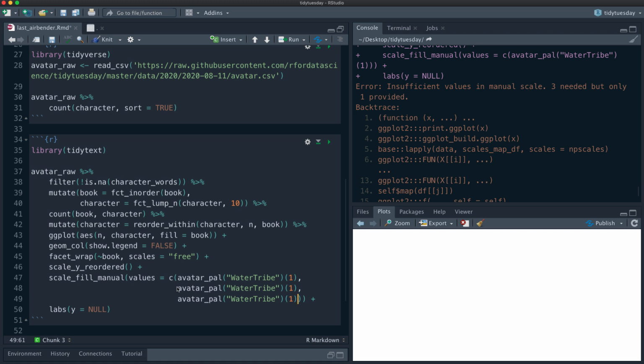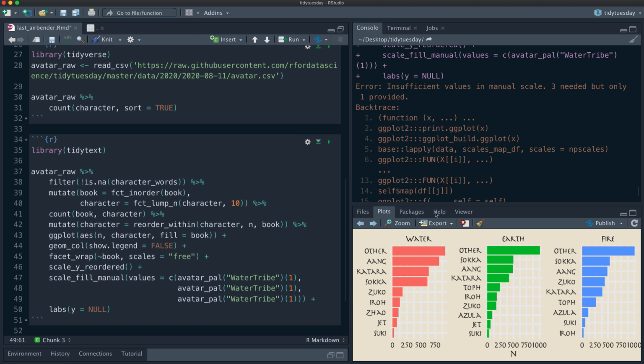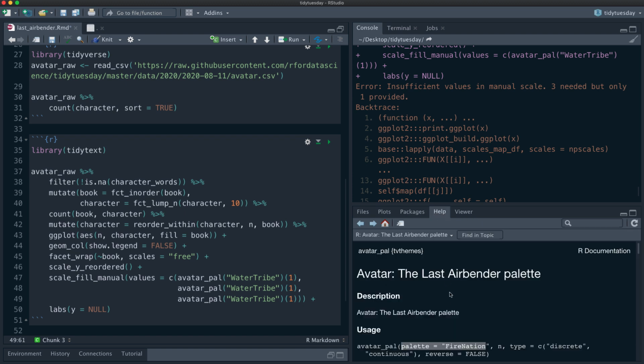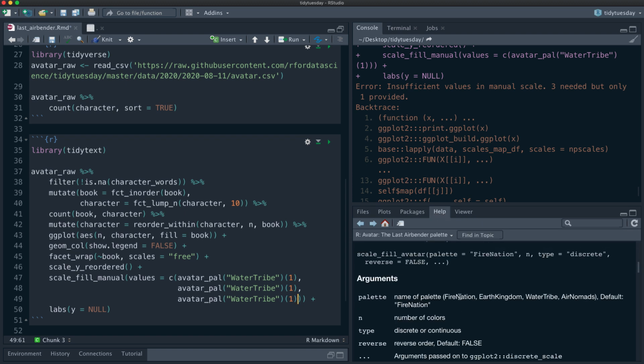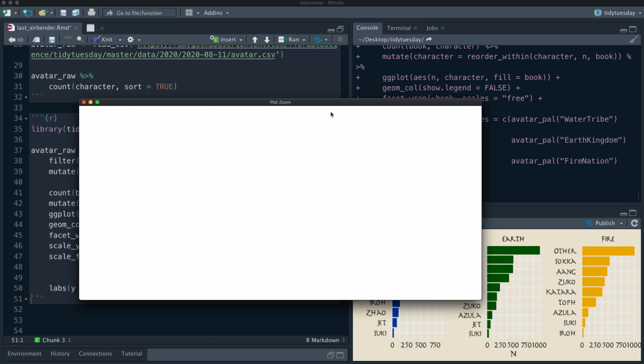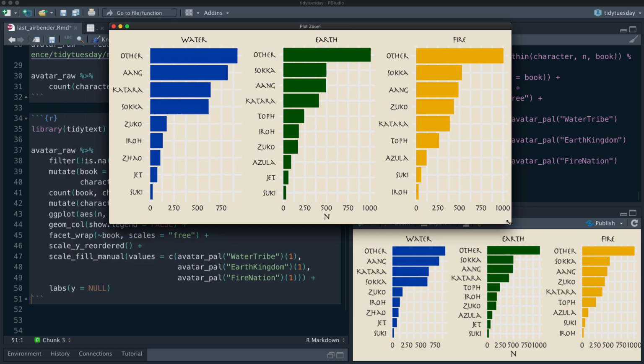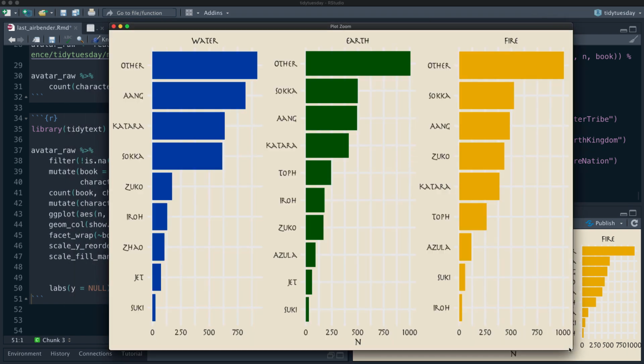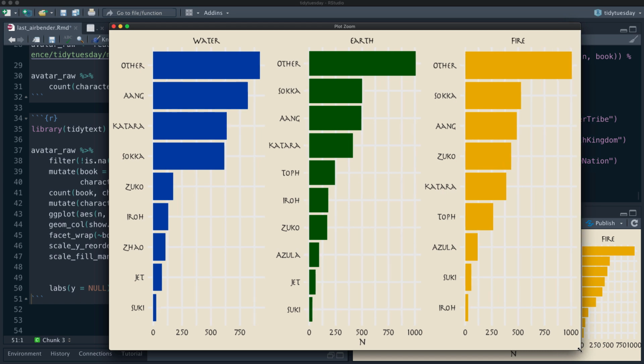So we have water, earth, and then fire. So we need Earth Kingdom and Fire Nation, like so. And so that looks pretty good. That first color, it'd be nicer if it was red rather than yellow, but that's okay.